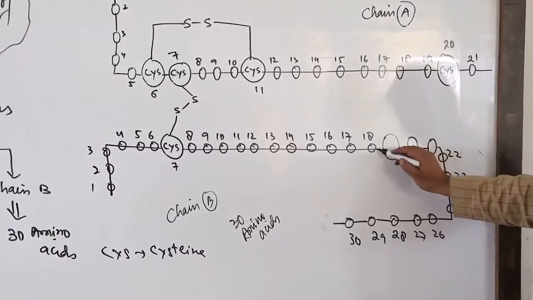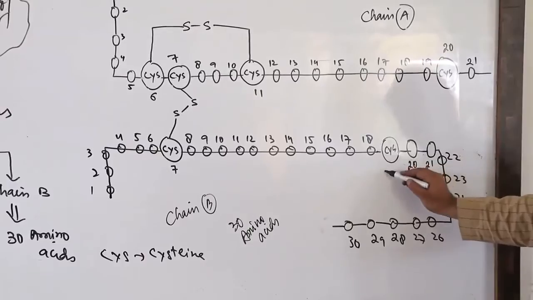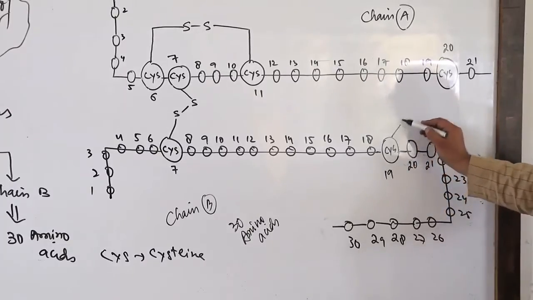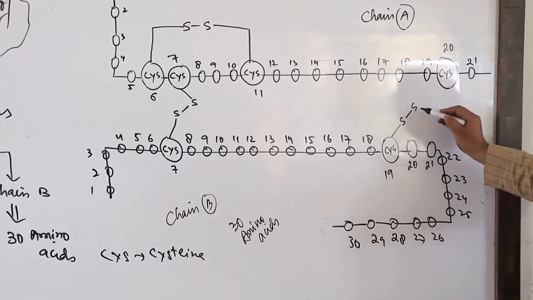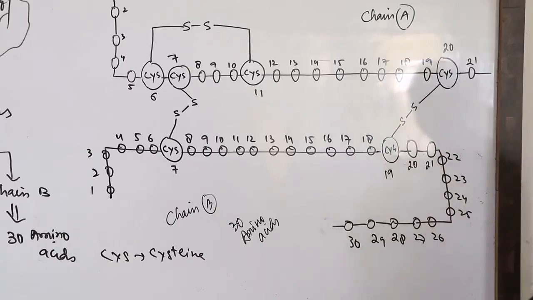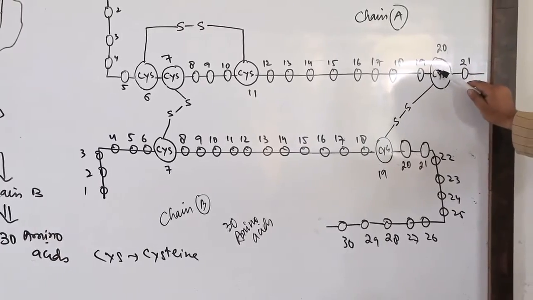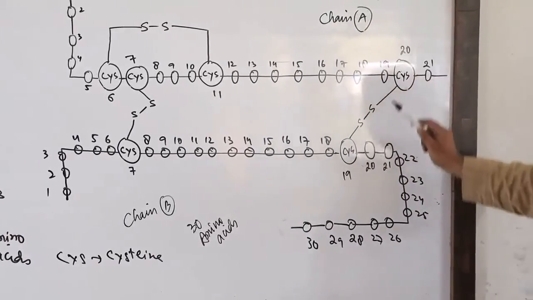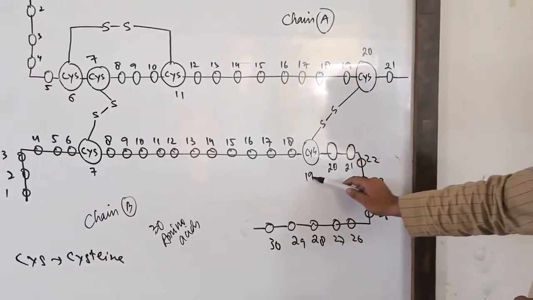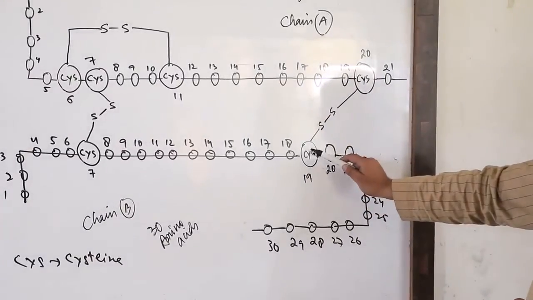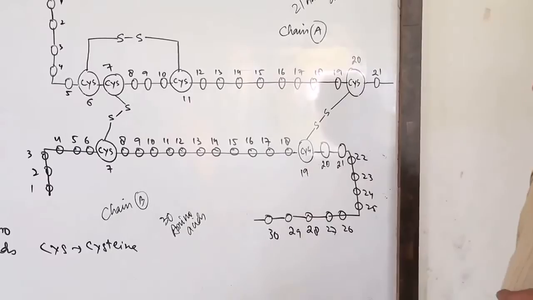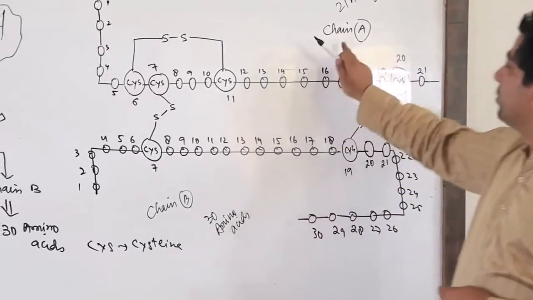So let us consider it as cysteine. So my dear friends, there is a disulfide bond between the 20th amino acid, which is a cysteine of chain A, with the 19th amino acid, which is the cysteine of chain B. So this is my chain B and this is your chain A.